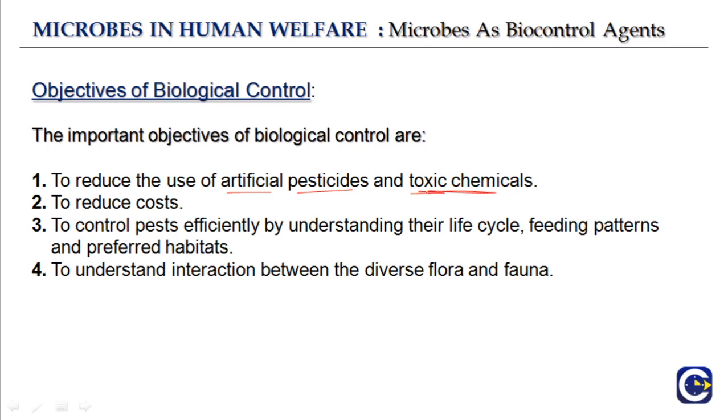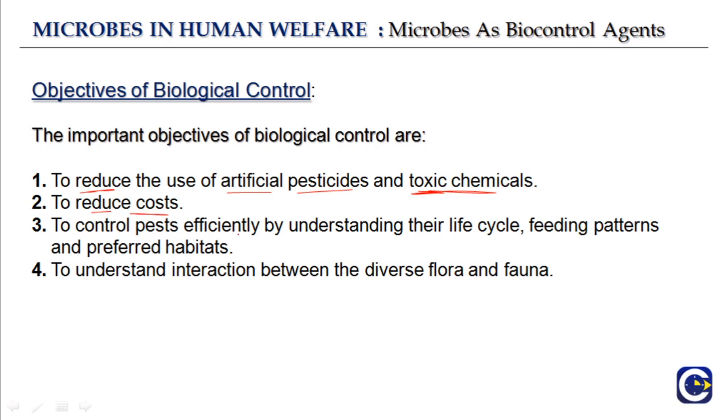They will be toxic to the environment. These biological control agents or biopesticides reduce the use of artificial pesticides and toxic chemicals, which also helps our environment. Of course, they reduce the cost. It is very good for farmers if they can find something that reduces the cost.